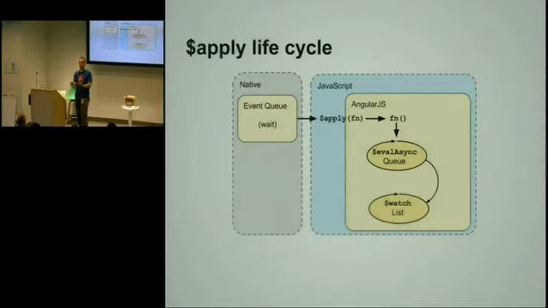So it's just going to retrieve the function, it's going to return to Angular. And Angular will compare the old value that it knows about from the previous run to the current value that was returned by the getter. If there is a difference, then we know that the model is dirty, and we need to execute the second callback into the watch and tell the application that the model changed and it needs to execute some changes. So anyway, we go through all of the watches that were registered through all of the scopes, so even the nested scopes, and figure out, is the model dirty? Is it not dirty? And if it is dirty, we go back and we will get back to the async